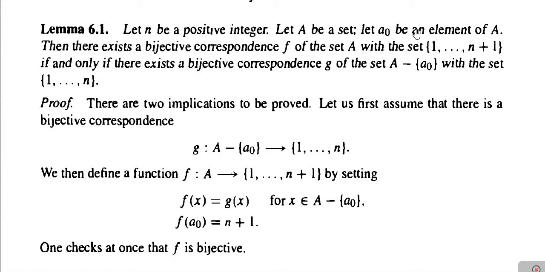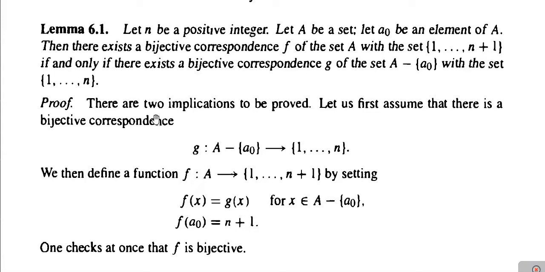In the first part, let us suppose that there is a bijective correspondence from the set A minus singleton A0 into the set containing elements 1, 2, 3 up to n. Then we will show that there is a bijective correspondence from the set A to the set containing elements 1, 2, 3 up to n plus 1, and then we have to prove the converse of the first part.